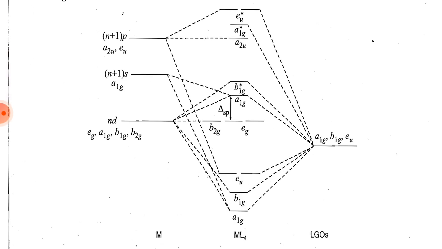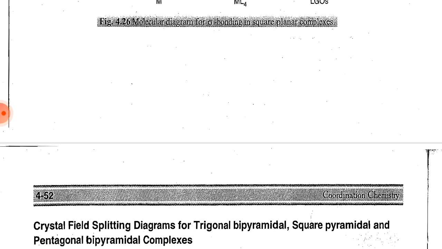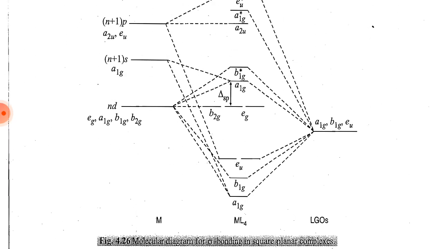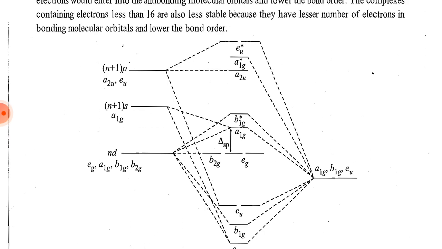A1g, B1g, Eu, B2g, Eg, A1g, B1g star, Eu, A1g star, Eu star. On the right hand side A1g, B1g, Eu, and on the left hand side Eg, A1g, B1g, B2g. On the left hand side of the A1g level is n plus 1 s, A1g, and n plus 1 p, A2u, Eu.